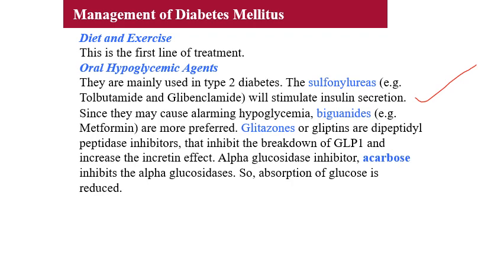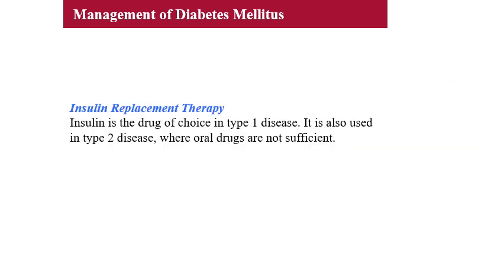Gliptins are dipeptidyl peptidase inhibitors that inhibit the breakdown of GLP-1 and increase the incretin effect. Another drug class is the alpha glucosidase inhibitor. Acarbose inhibits alpha glucosidase, so the absorption of glucose itself is reduced. Then insulin replacement therapy is mainly applicable for type 1 diabetes mellitus, but sometimes in type 2 also, where the oral hypoglycemic drugs are not sufficient to control the blood glucose level.